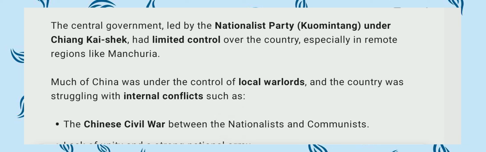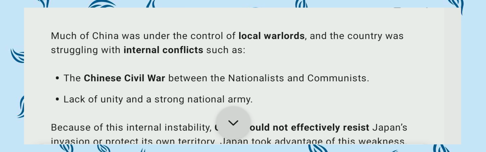The military warlords captured many areas and ruled them by their own policy, and the country was struggling with internal conflict. In the Manchurian crisis era, China was struggling with internal conflicts such as the Chinese civil war, in which the nationalists and communists were fighting each other.